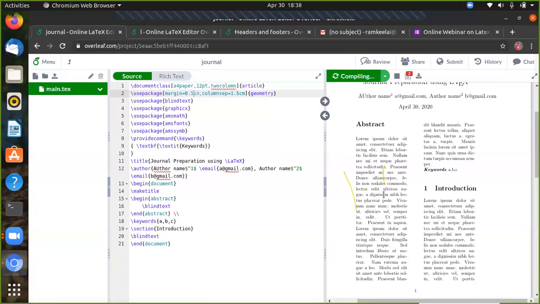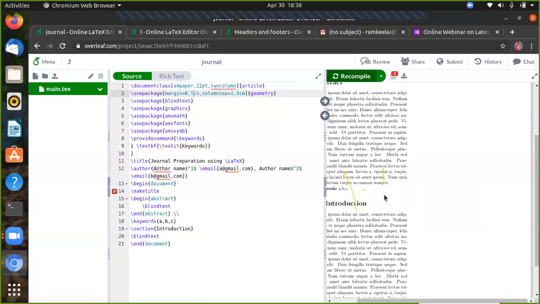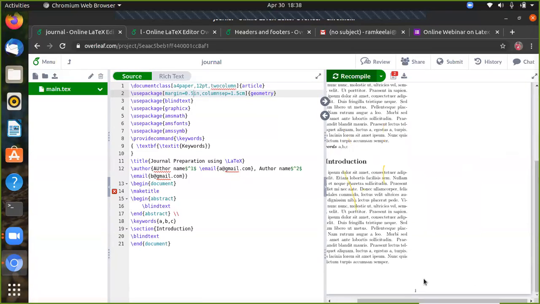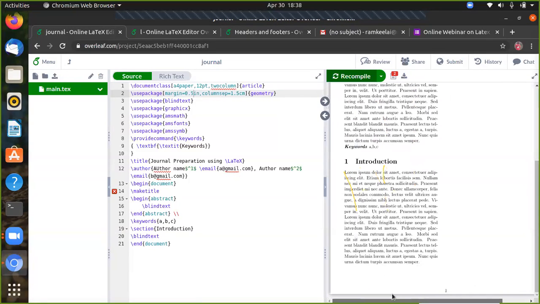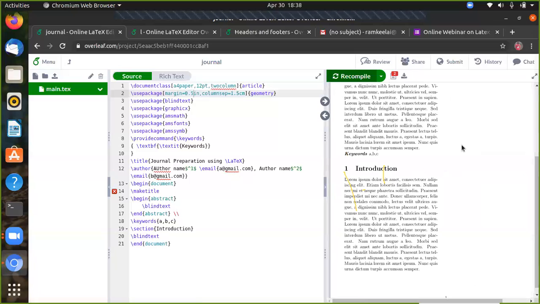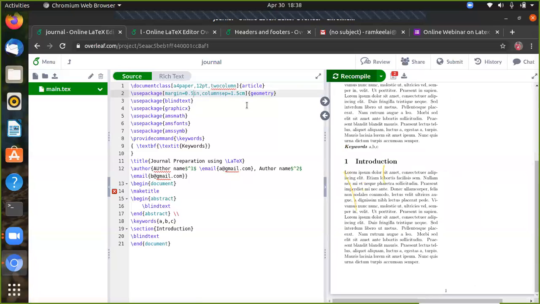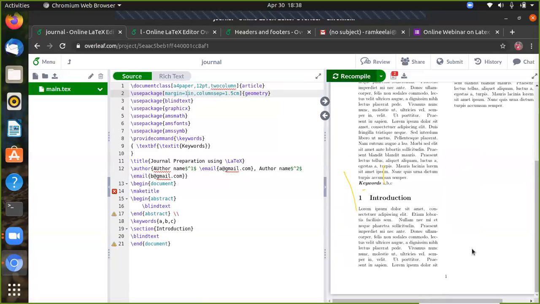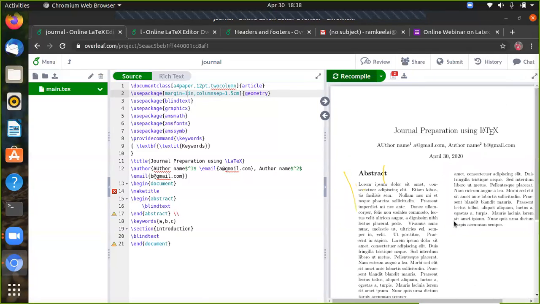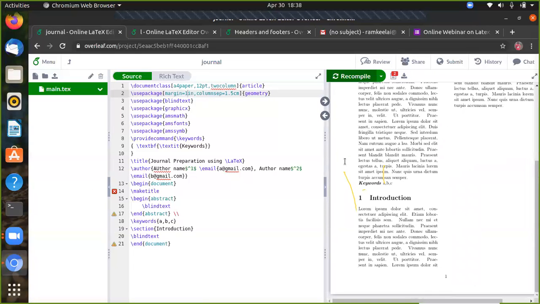You can compile this. Okay, so 0.5 inches, also the margin has been aligned well. So we can give the 1 inch. It's a standard size we can allocate for journal preparation. Okay, 1 inch you can give. Okay, so that's the thing. You can give it for the section.